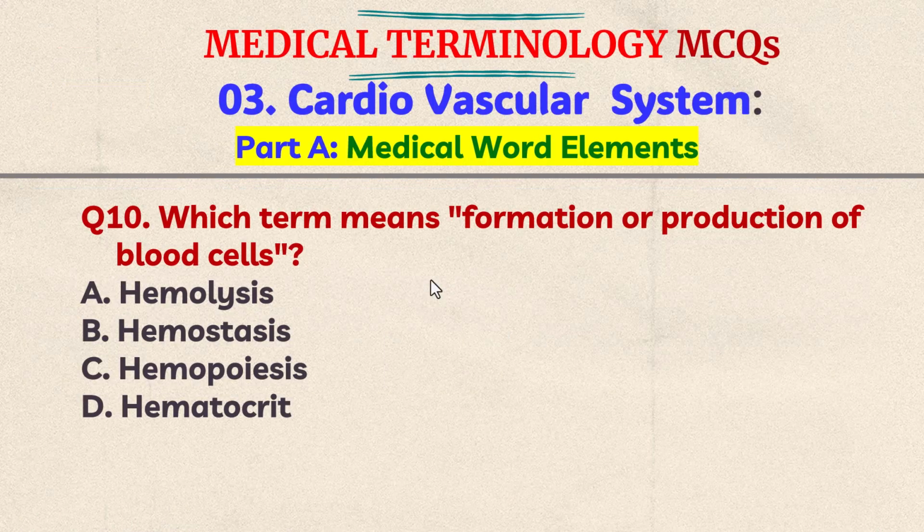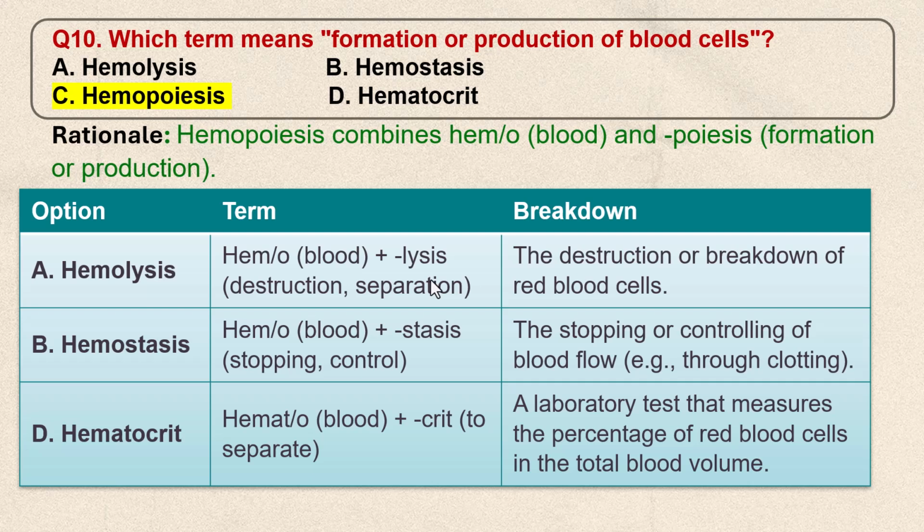Question number 10. Which term means formation or production of blood cells? A. Hemolysis, B. Hemostasis, C. Hemopoiesis, D. Hematocrit. Think the answer. The correct answer is C, hemopoiesis. Hemopoiesis combines hemo, that means blood, and poiesis means